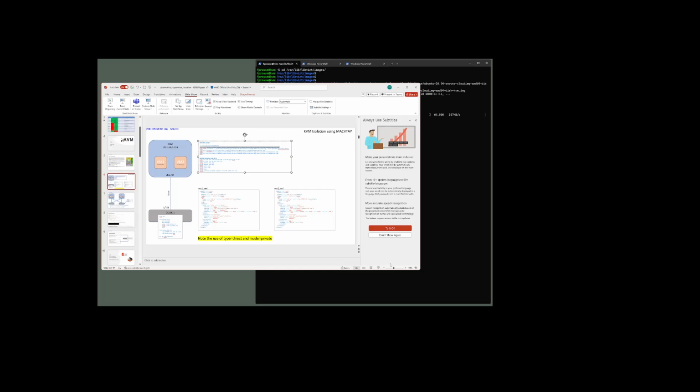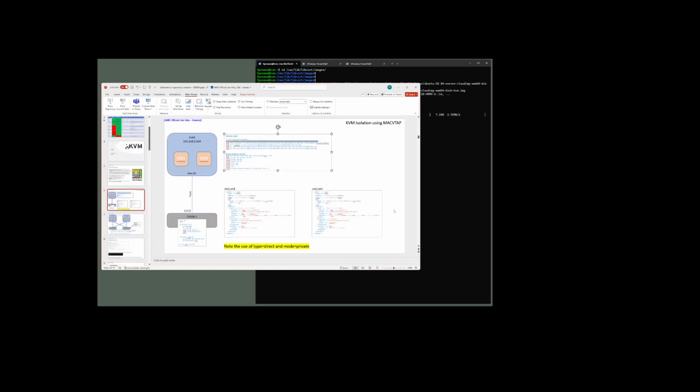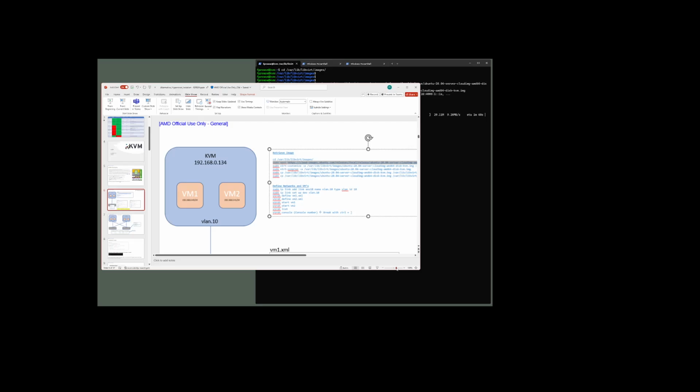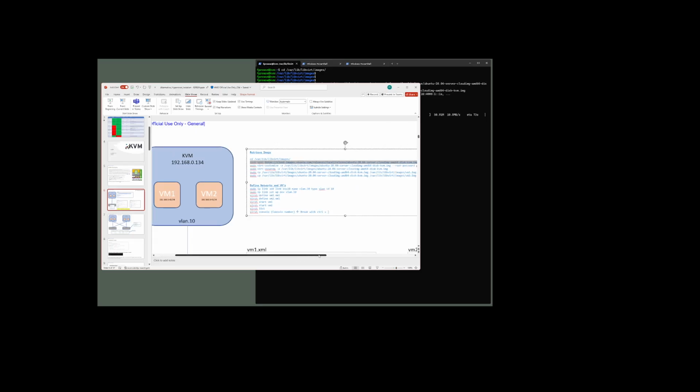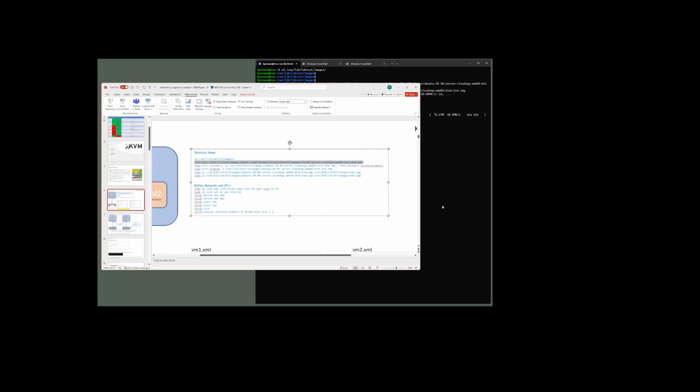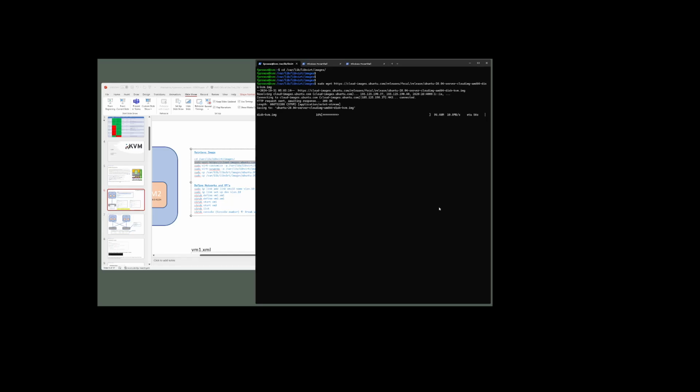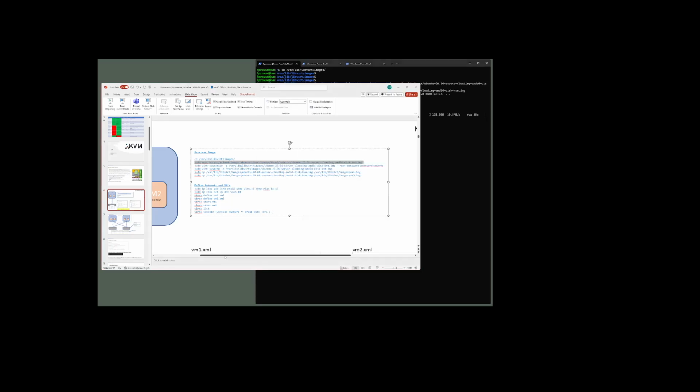Let's make this a bit bigger. It's going to pull down the image we'll use for our VMs. Then we can duplicate those for each VM.